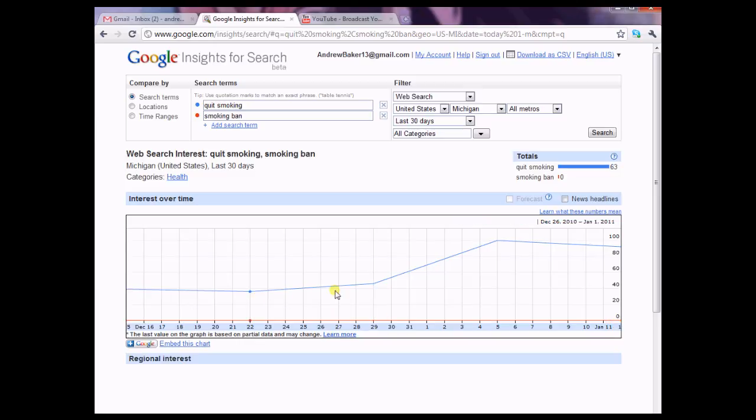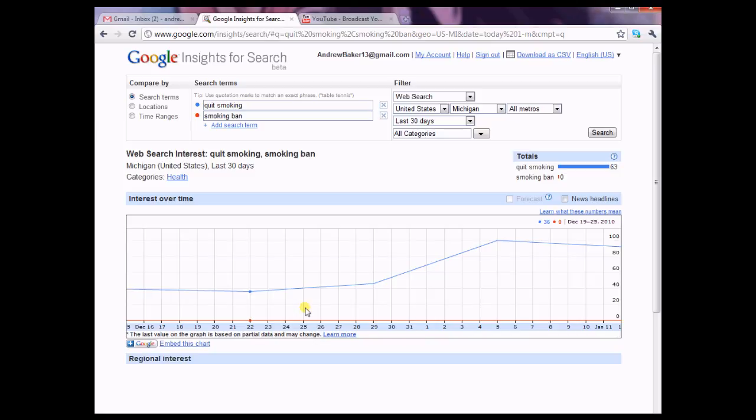However, as we ramp up into the new year, December 29th to January 5th, we see a sudden peak in interest in quit smoking, in Michigan at least. So we see people trying to take on their New Year's resolutions, hopefully quit smoking. We'll see how that goes. Again, we might suspect that this number is going to drop right back to normal levels maybe in a month or so.